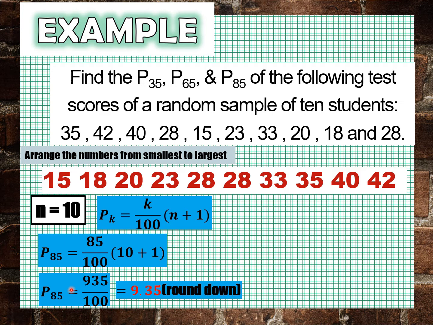And since nasa right side ng percentile 50 yung ating percentile 85, it means round down tayo. So, that is equal to the 9th position. So, ibig sabihin yung pang 9 data o yung 40 ang ating 85th percentile.